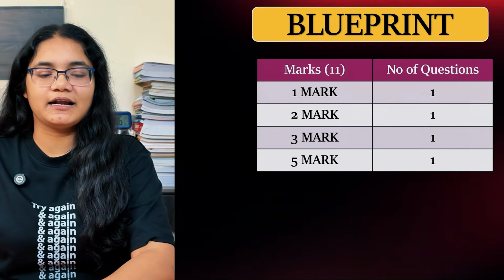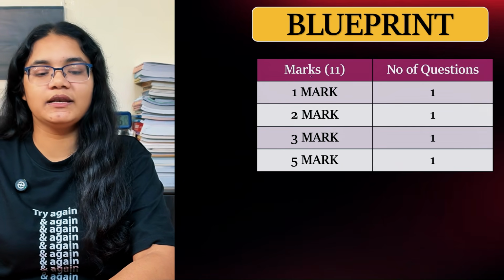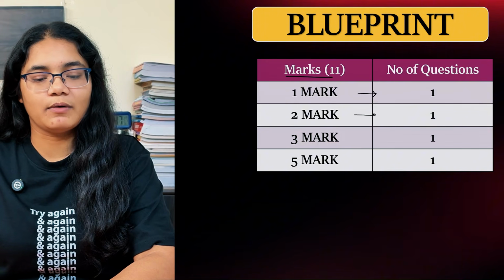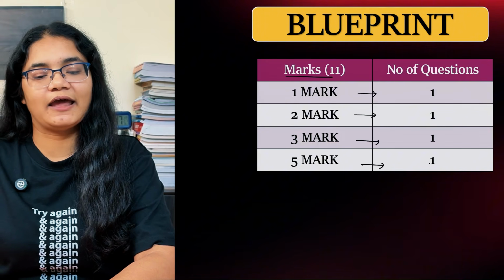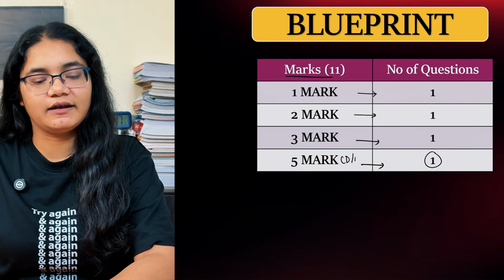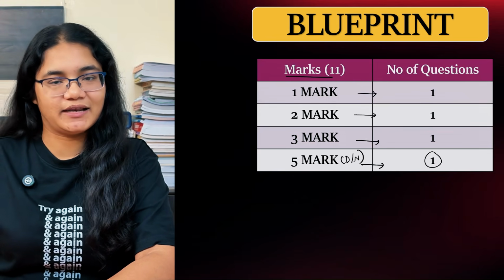Now moving forward, we'll understand the blueprint of this particular chapter. The chapter has a weightage of 11 marks: 1 one-marker question, 1 two-marker question, 1 three-marker question, and 1 five-marker question. Okay, this 5 marker question can either be a derivation or a numerical. So I'll be giving you the list of important derivations as well as the numericals.